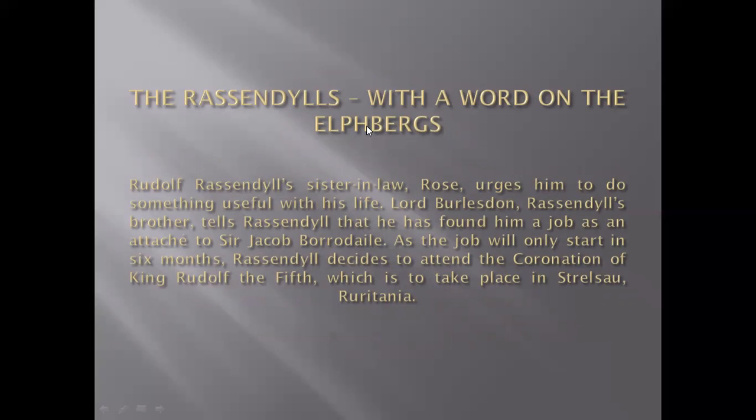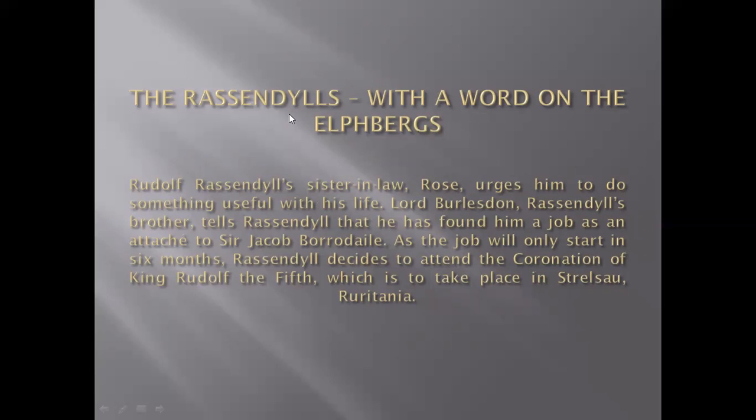Chapter 1 starts with the title of the Rassendylls with the word on the Elphbergs. Let me tell you, viewers, something more about the Elphbergs. Elphberg is the name of the royal family which ruled over Ruritania, and the Rassendylls lived in England, from which we took the names of Rudolf Rassendyll and Lord Burlesdon. They were known as the Rassendylls. So what was the connection between the Rassendylls and the Elphbergs?